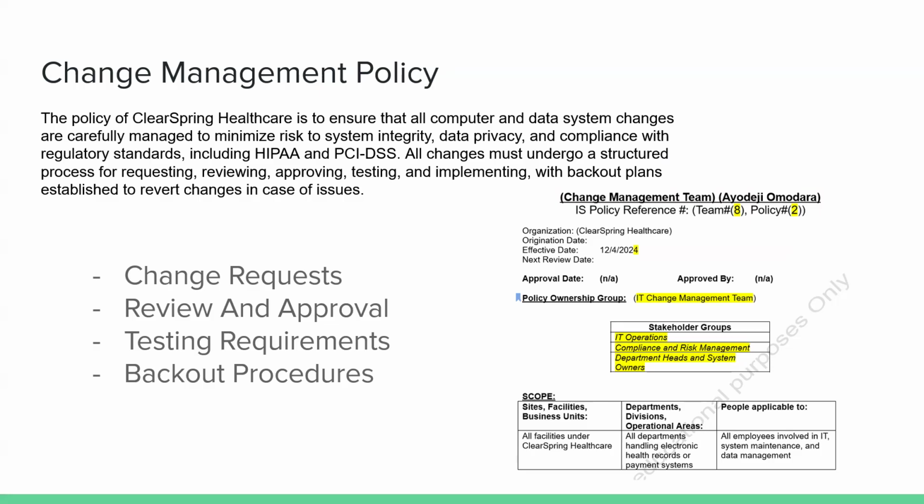Then we move on to review and approval, in which each change must be reviewed by the IT change management team and approved by the relevant stakeholders, who are the people it's going to affect, including compliance and risk management if it involves sensitive or regulated data. So if we're talking about changing a system that has really important data, we have to make sure that we talk to compliance and risk management before we get that done.